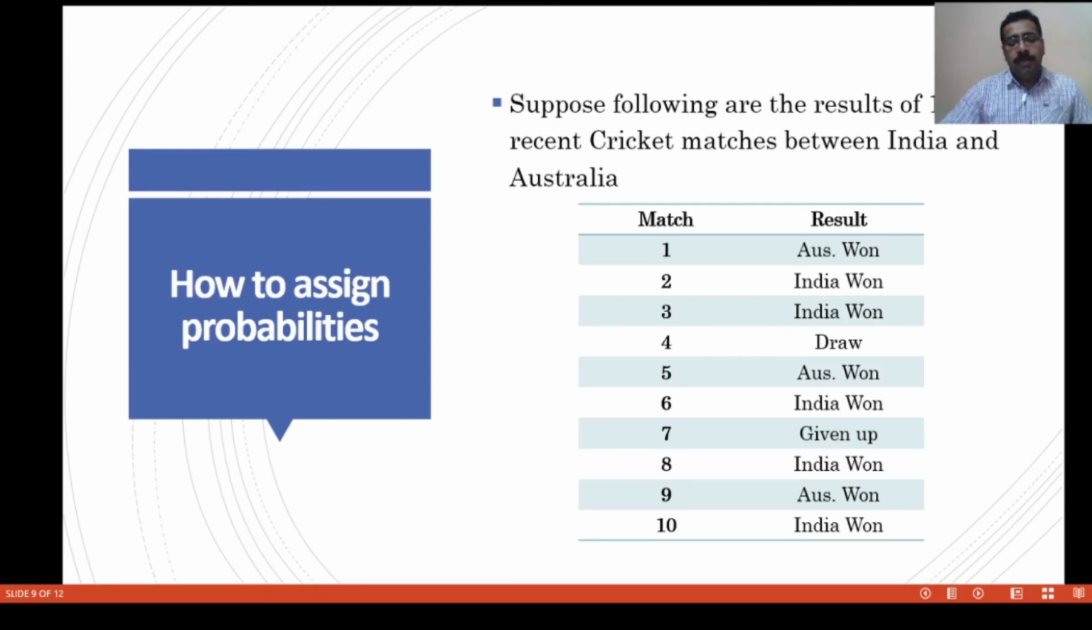Then what is the probability that Australia will win the 11th match? Same formula. What is the formula? Number of favorable cases divided by total number of cases. What is the number of favorable cases for Australia winning the 11th match? The number of favorable cases is equal to 3, on the basis of previous results. 3 divided by the total number of cases, that is 10, is equal to 30%. What is the probability? That is 30%. The same methodology or concept is applied to securities return.